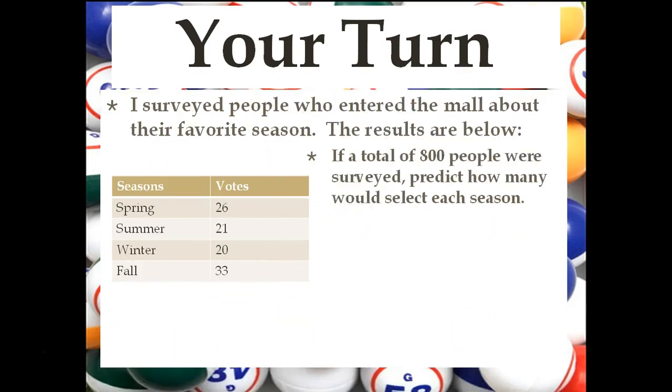Let's try another one. Once again, a theoretical survey. I surveyed people who entered the mall about their favorite season. The results are below. Spring, 26, summer, 21, winter, 20, fall, 33. If a total of 800 people were surveyed that day, predict how many would select each season.